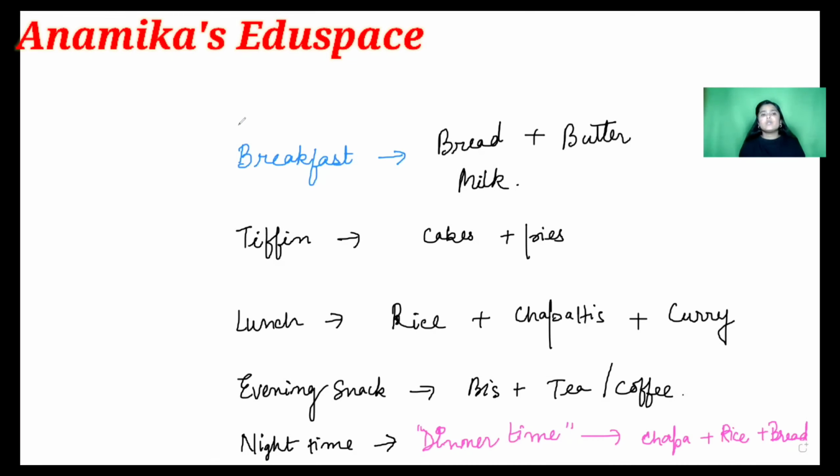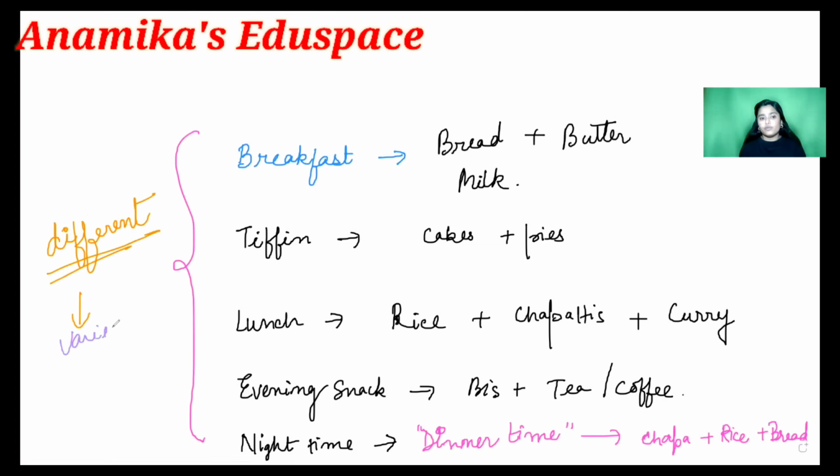Clear, students? So these are our different times when we have different types of food, and each and every food is different. So that's why we can say that we eat varieties of food.